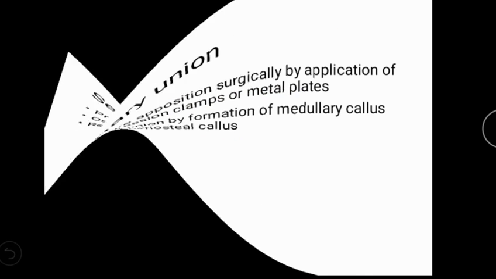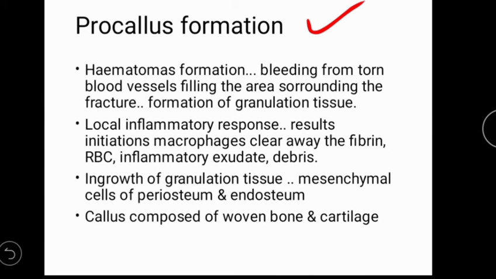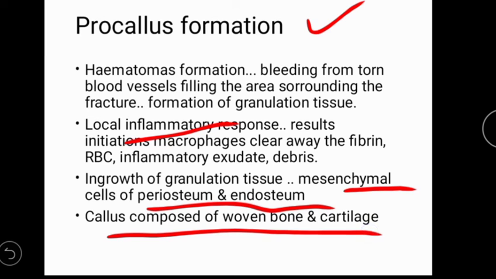This causes bone union within the periosteal callus. In secondary union, procallus formation occurs, then osseous callus formation, then remodeling. What phases occur in the procallus? There will be hematoma, then local inflammation, as we discussed in primary and secondary wound healing. Surgical wound healing also occurs in fracture healing. But here one more thing occurs: mesenchymal, periosteal and endosteal growth, which leads to formation of woven bone and cartilage. When this woven bone and cartilage matures, macrophages and osteoclasts engulf and clear it.